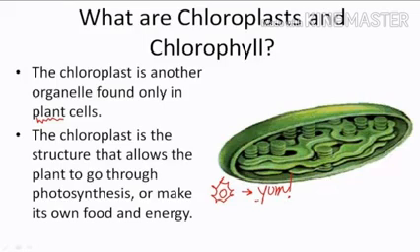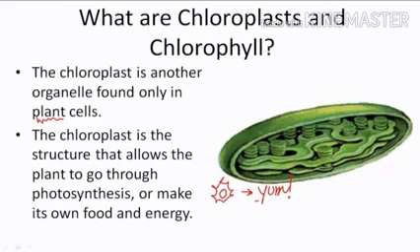This chlorophyll attracts the sun rays, and with the absorption of water from the soil and carbon dioxide from the stomata, it undergoes the process of photosynthesis for further development of food. Hence, it is also known as the kitchen of the plants.